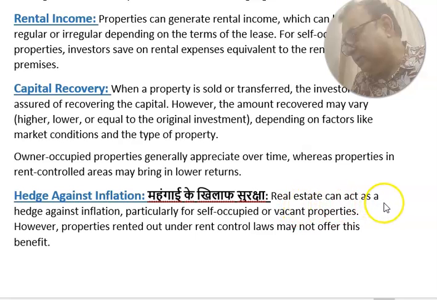Real estate can act as a hedge against inflation, particularly for self-occupied or vacant property. However, property rented out under rent control law may not offer this benefit. Okay, real estate can act as a hedge against inflation particularly for self-occupied or vacant property. If you give it on rent under Rent Control Act, then you will not get the benefit of hedge against the inflation.